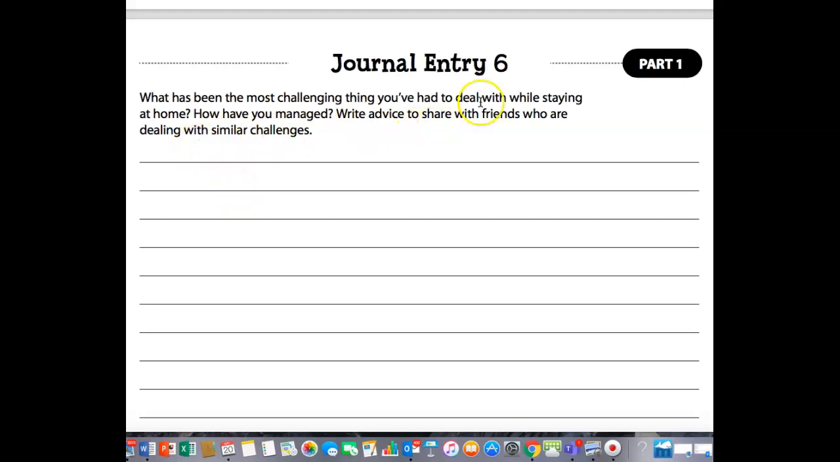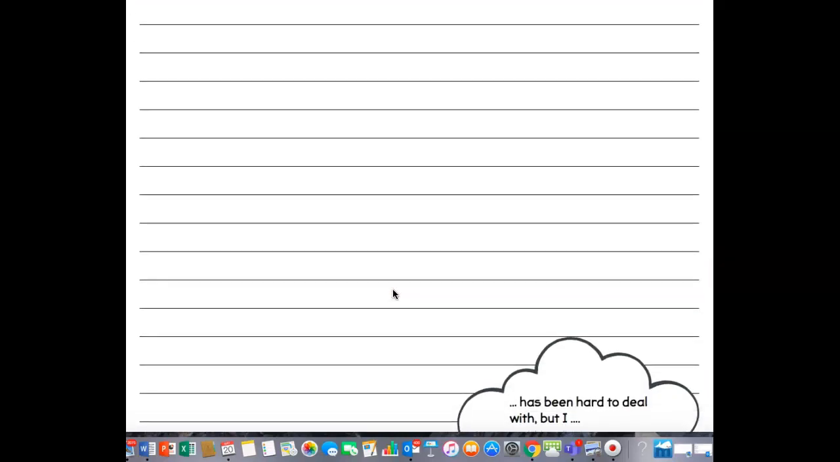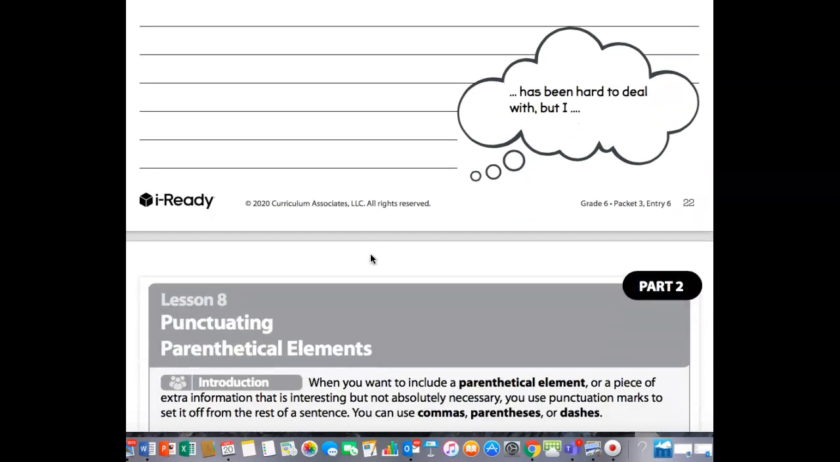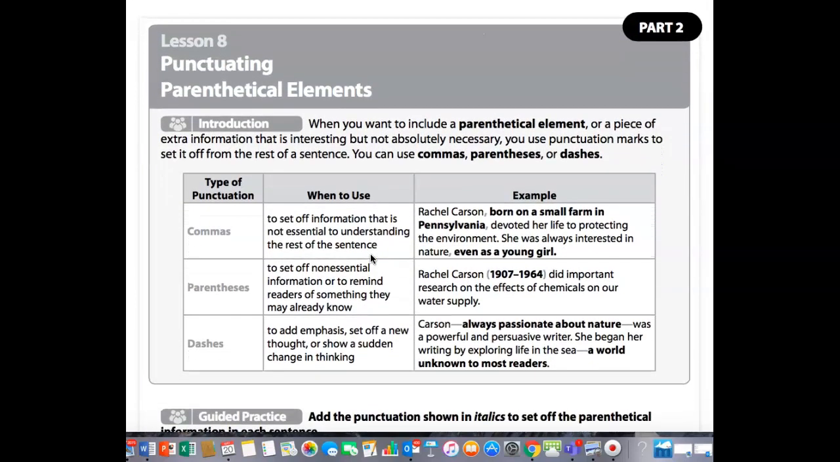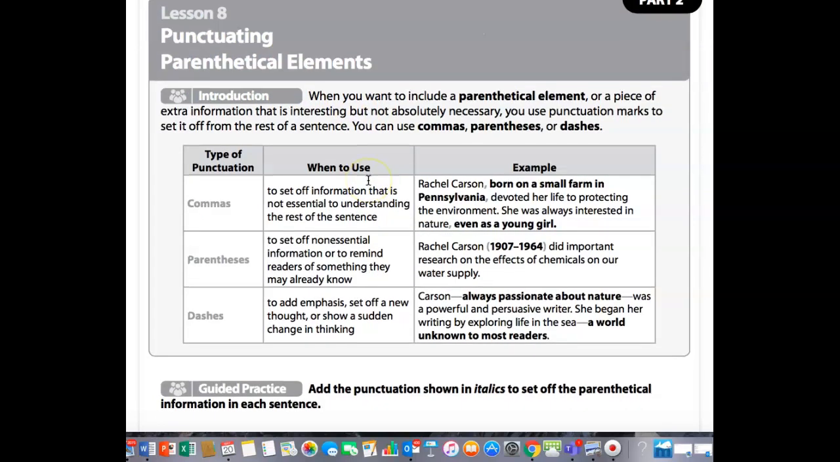Okay, I'll bet you could write a book on this and not just a journal entry. Okay, you can think of the challenging things that you've had to deal with while staying home. How have you managed it? Write advice to share with friends who are dealing with similar challenges. Boy, this one you could probably write pages and pages. All right, so that was the previous lesson, yesterday's, that I forgot to put in there. This one is today's, punctuating parenthetical elements. Oh boy, doesn't that sound like fun?